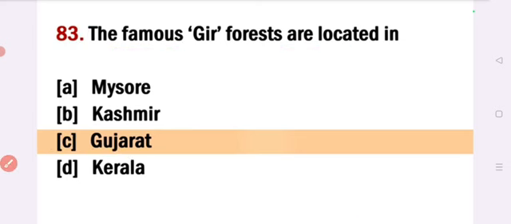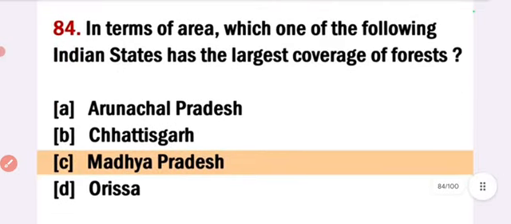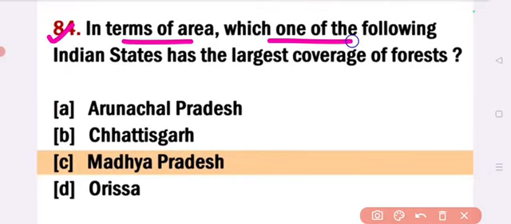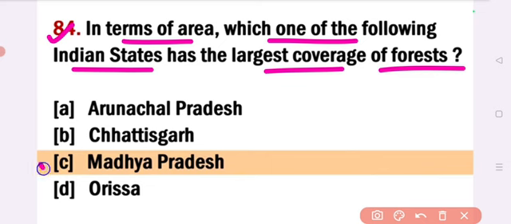Next. In terms of area, which one of the following Indian states has the largest coverage of forest? Answer option C, Madhya Pradesh. In terms of area, Madhya Pradesh has the largest coverage of forest.